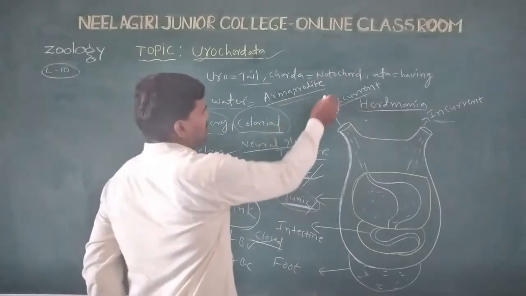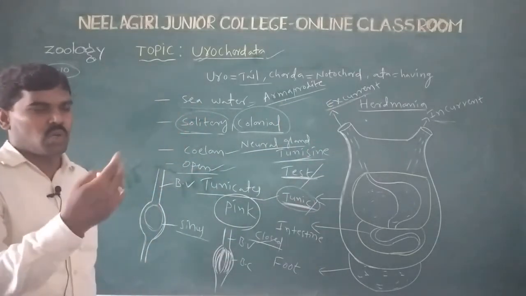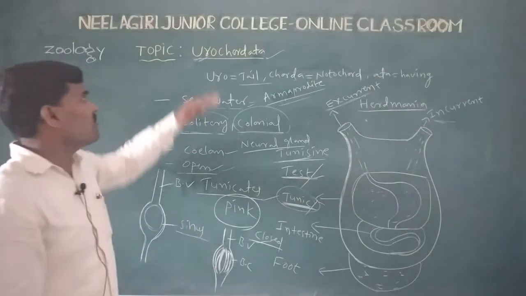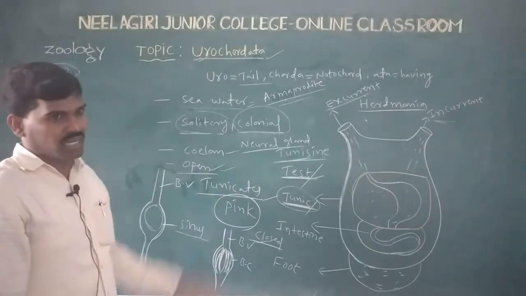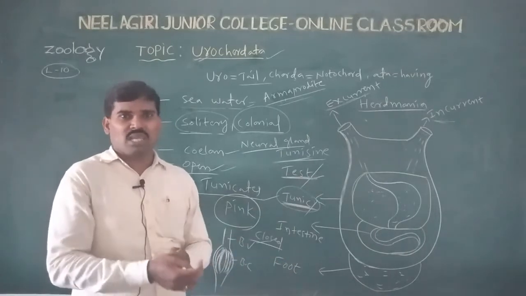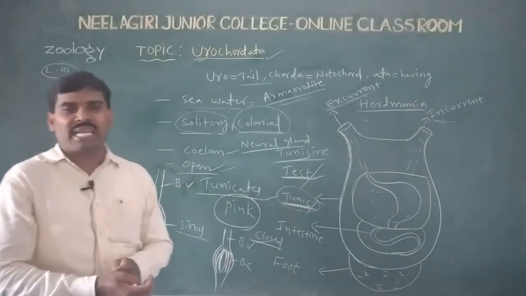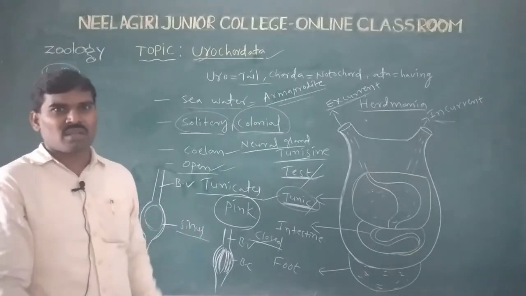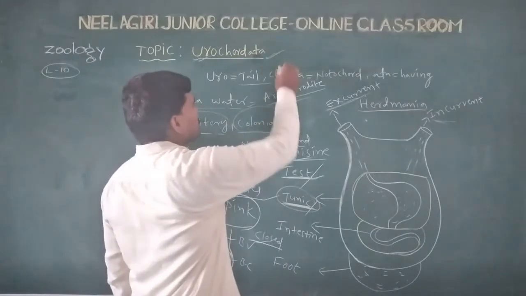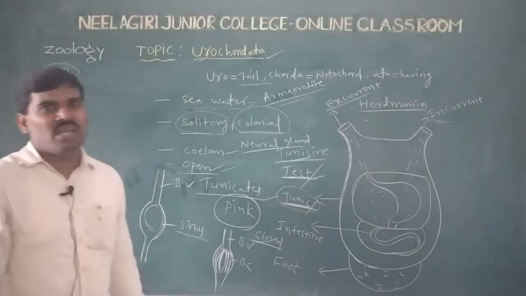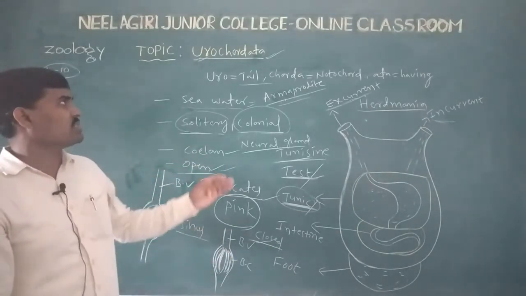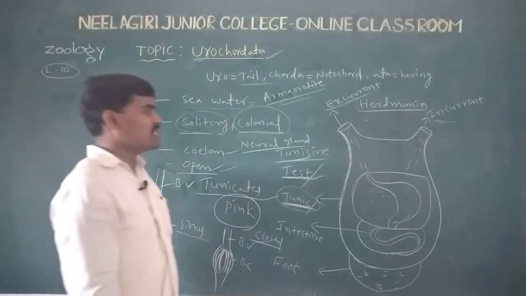So the sexes are separate or monoecious. The fertilization is internal and external. Most have internal fertilization, and some have external fertilization. With internal fertilization, sexual reproduction occurs and gametes are formed.